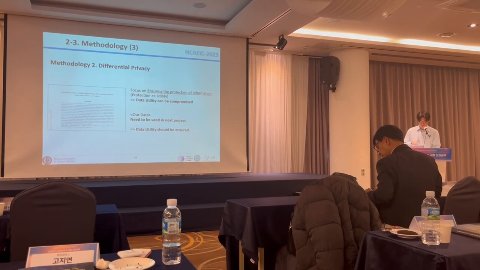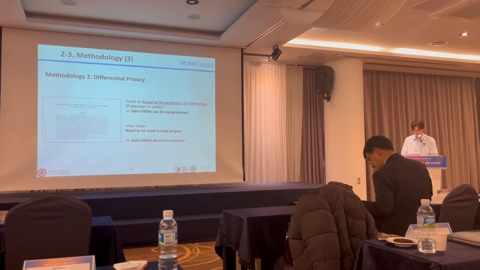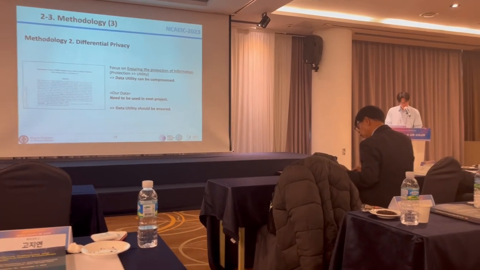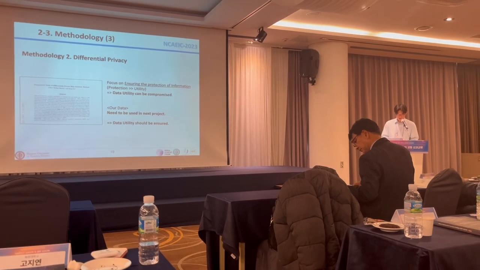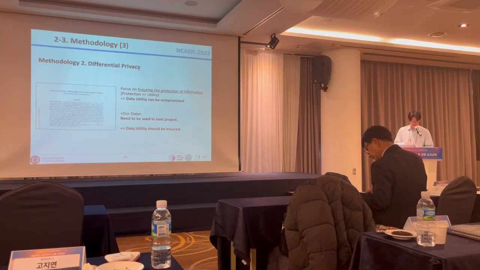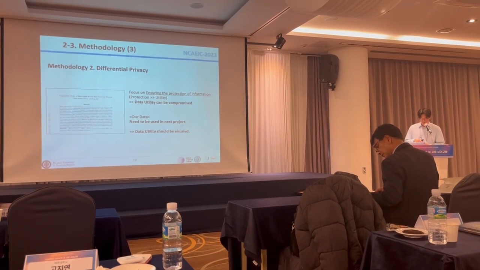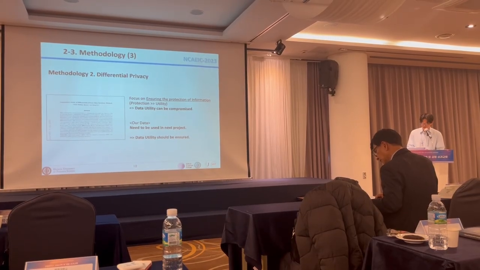Next was the differential privacy method. This approach focuses on ensuring the protection of personal information. However, since the sole purpose of the generated data in this method is protection, its utility can be compromised. Our data needed to be useful for our next project, so data utility was important. So we didn't prioritize this method either.